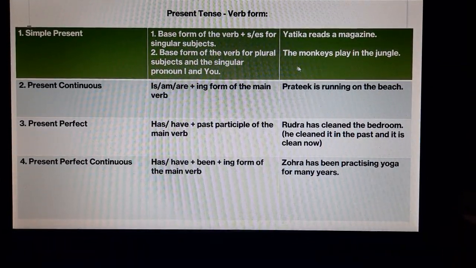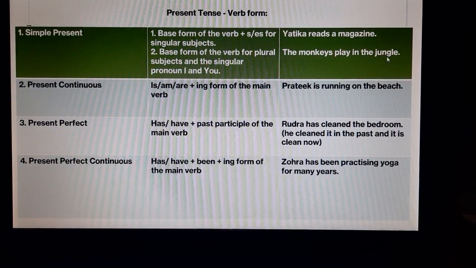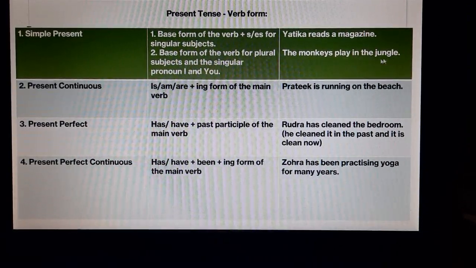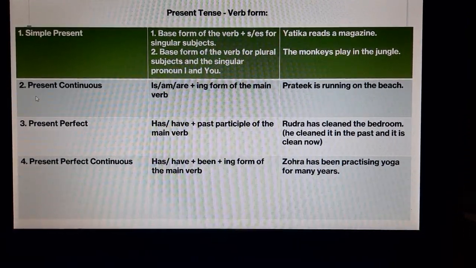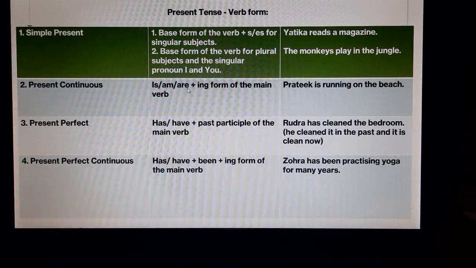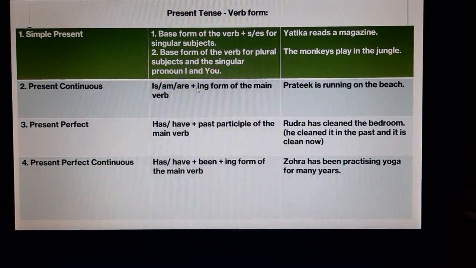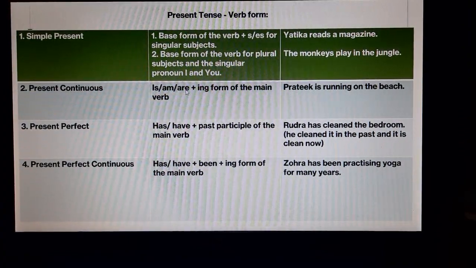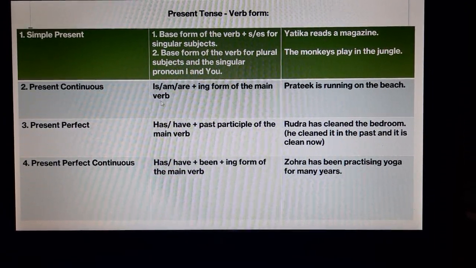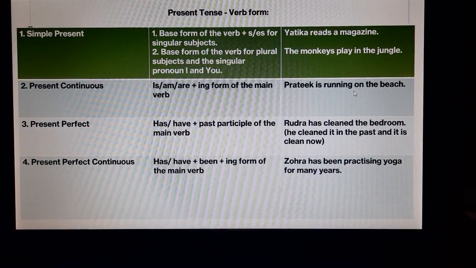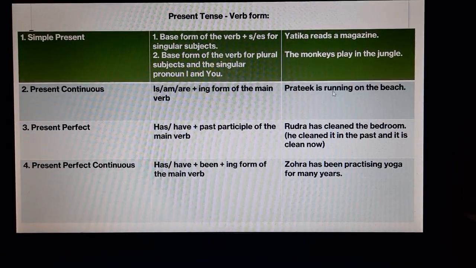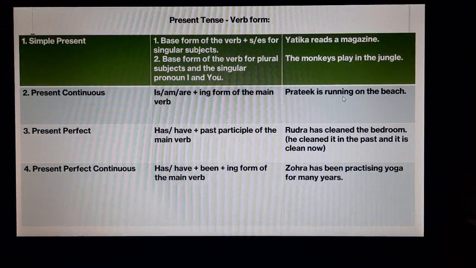Children, this will be the monkeys play in the jungle, not on the jungle. So the second one is present continuous. Here is, am, or are. With these forms, ing is used. So the verb is this and ing is added to the main verb form. So Pratik is running on the beach. So that's how it is with run. We have added ing. So running.